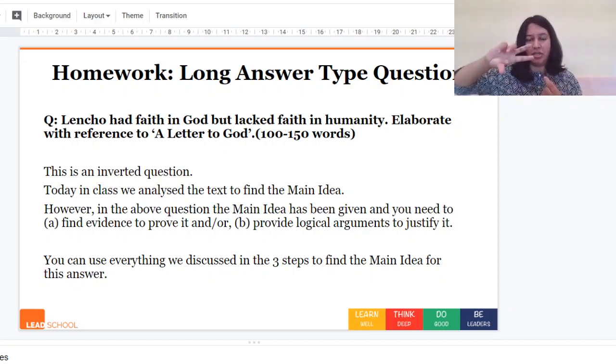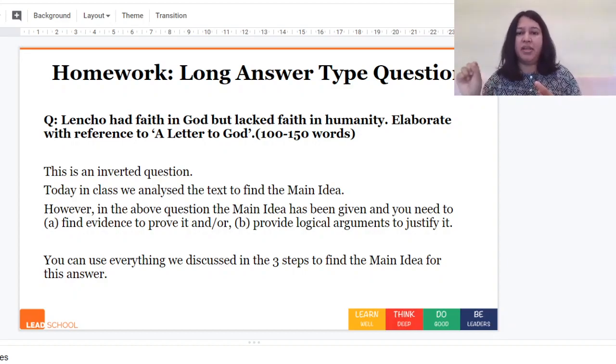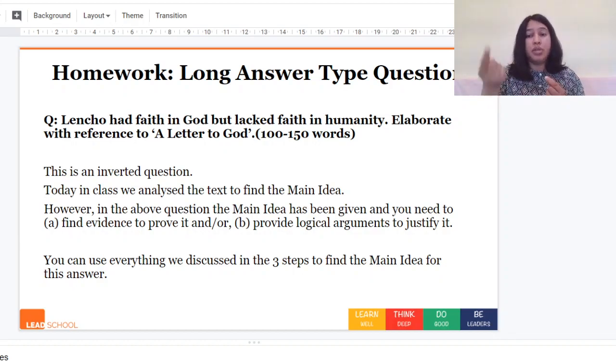So this is an inverted question. In class, what we did was analyze the text to find the main idea. However, in this question, the main idea has already been given: Lencho had faith in God but lacked faith in humanity. Now what you need to do is find evidence to prove it and provide logical arguments to justify this sentence.